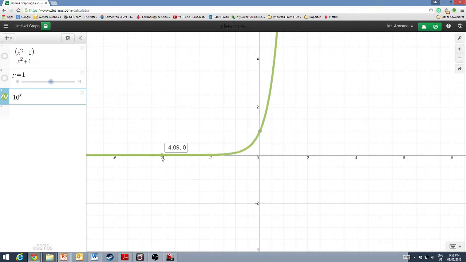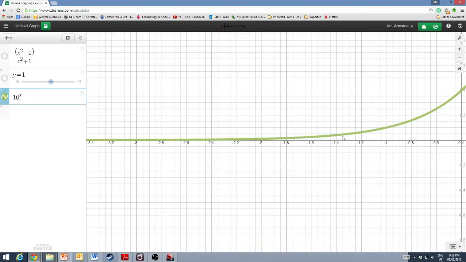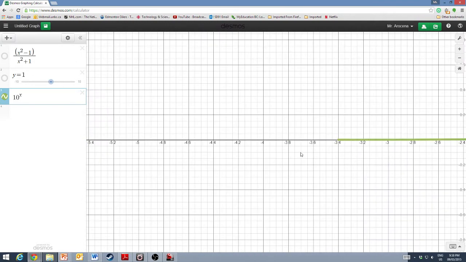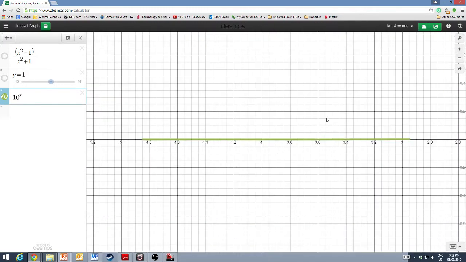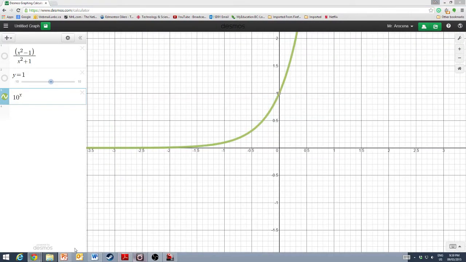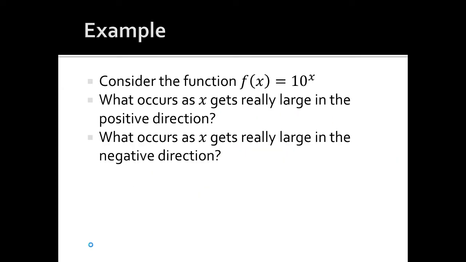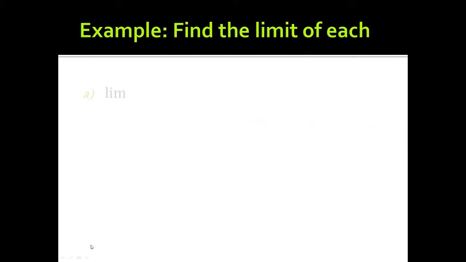It doesn't actually reach 0; that is just a limitation of the graphing program. It just gets continuously smaller and smaller. Alright, that's limits.